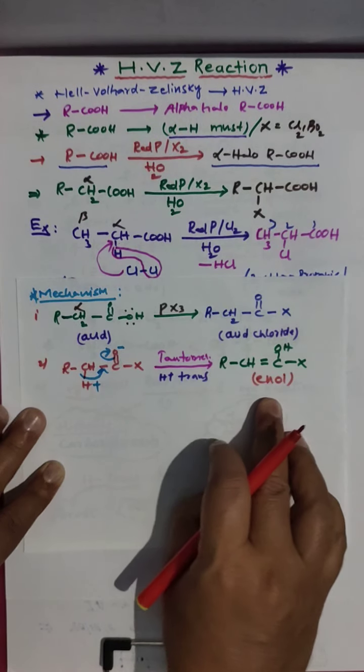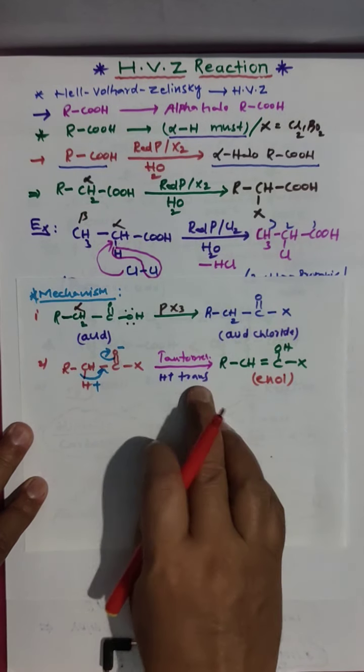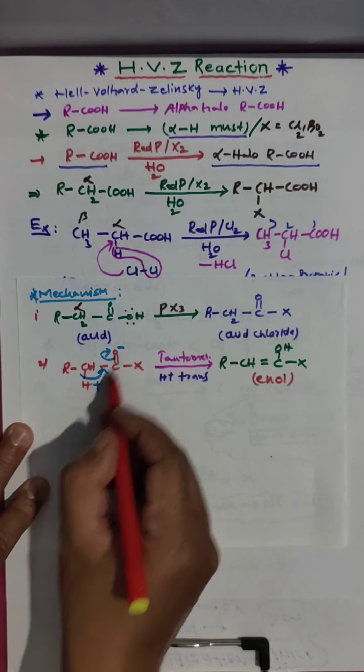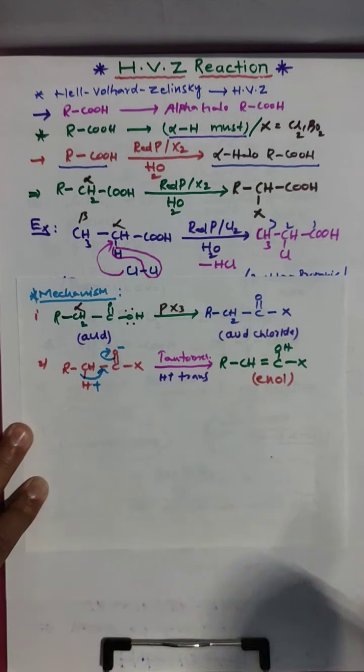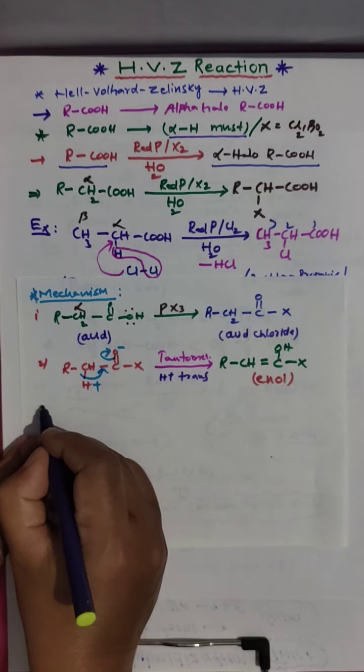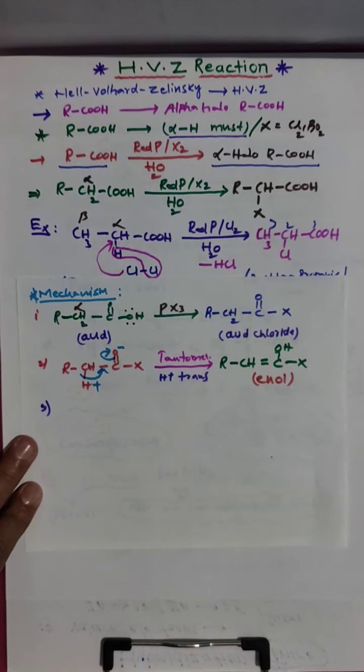This is what we call keto-enol tautomerism. This proton is transferred to here.